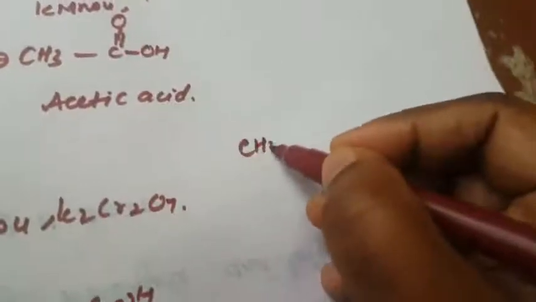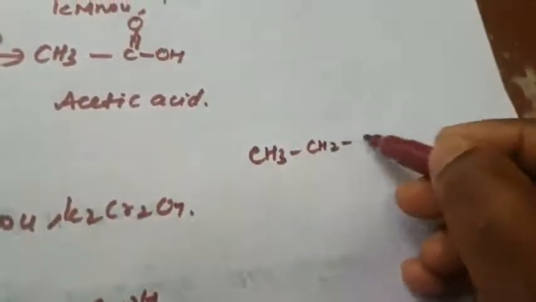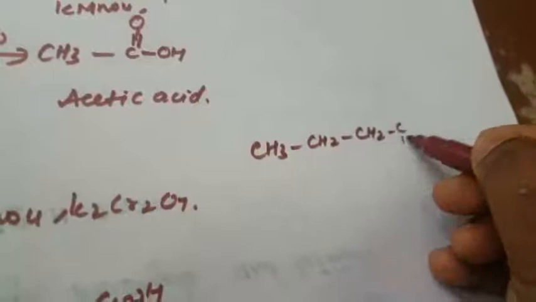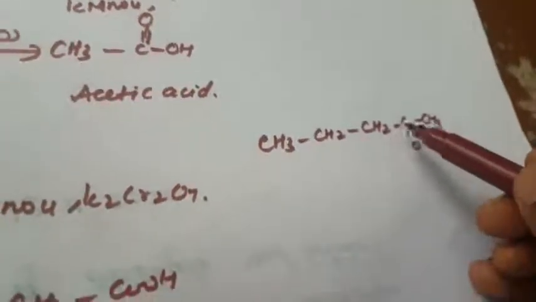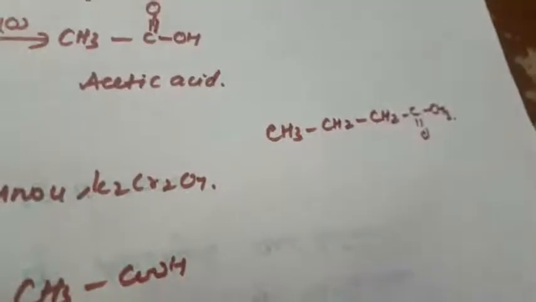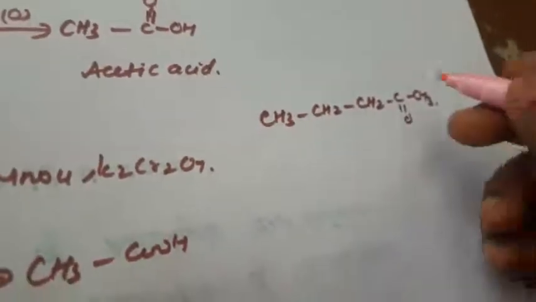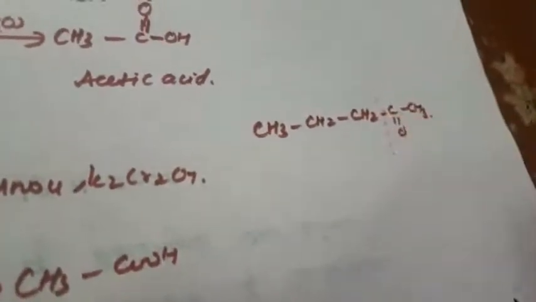What is the meaning of that? I am writing the equation here: CH3CH2CH2C=OCH3. According to this rule, this bond will be broken.